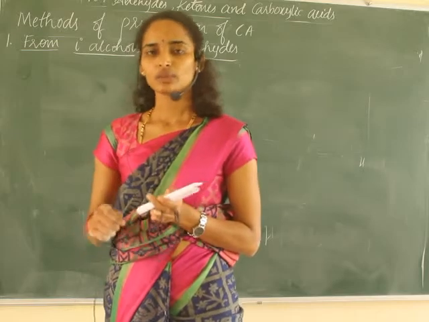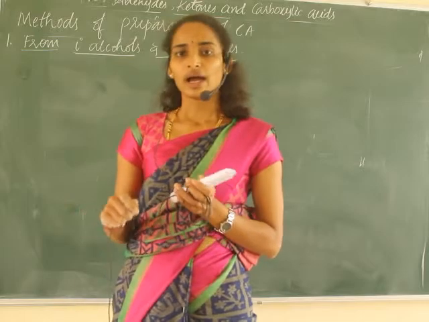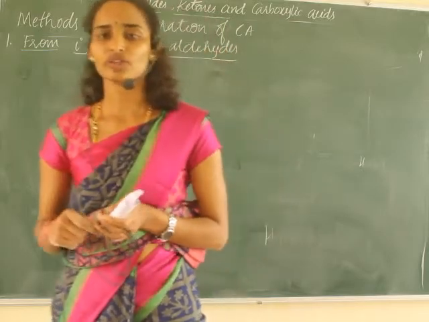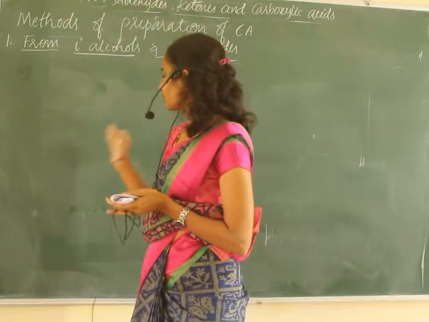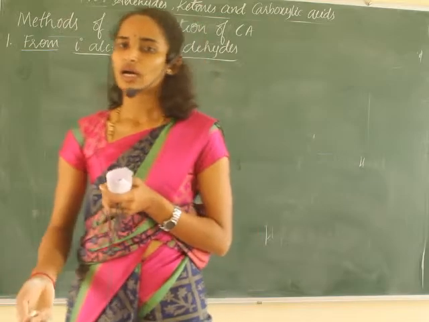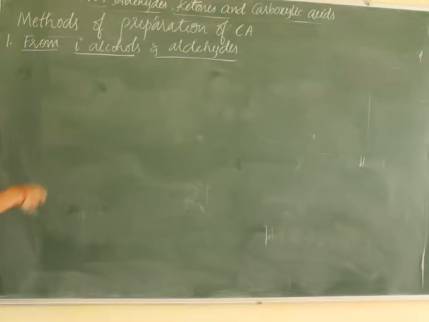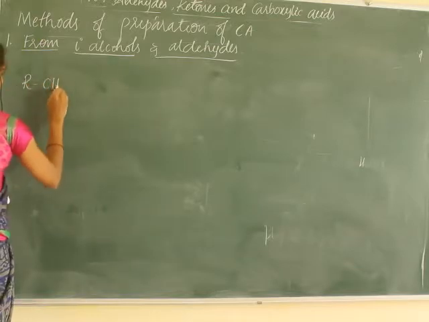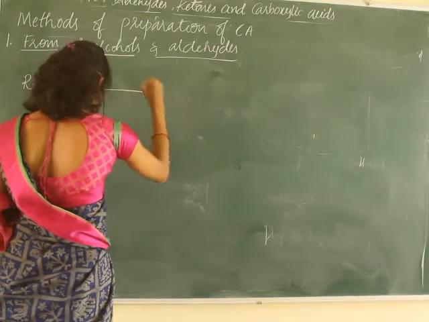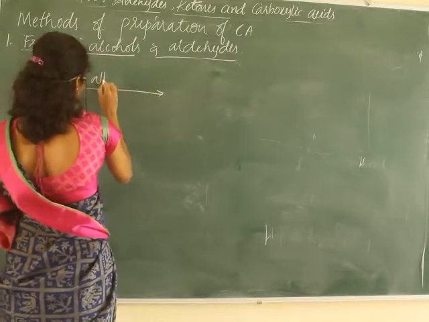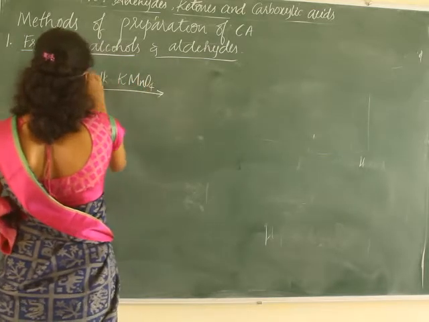Or in presence of chromium trioxide, CrO3, with sulfuric acid or any acidic media, primary alcohols will convert into carboxylic acids, right? That is RCH2OH, primary alcohol, in presence of alkaline potassium permanganate KMnO4, first one.